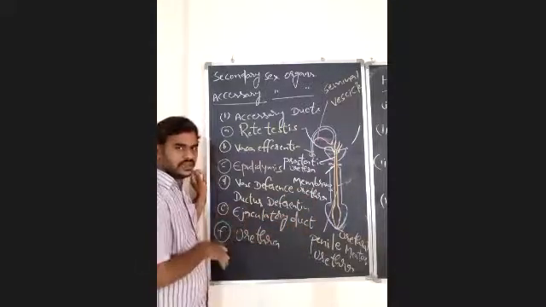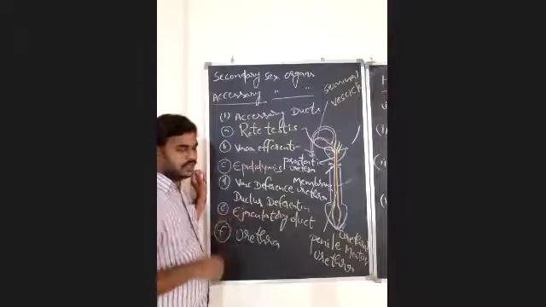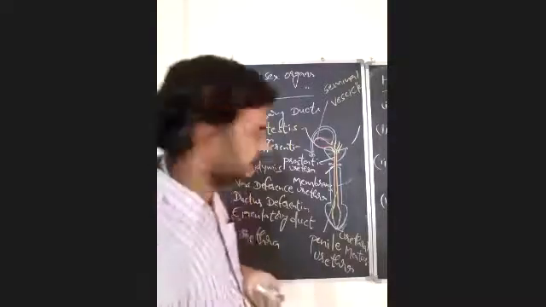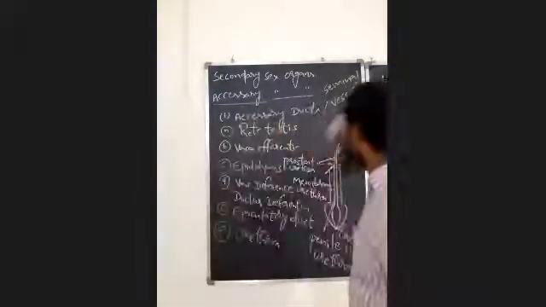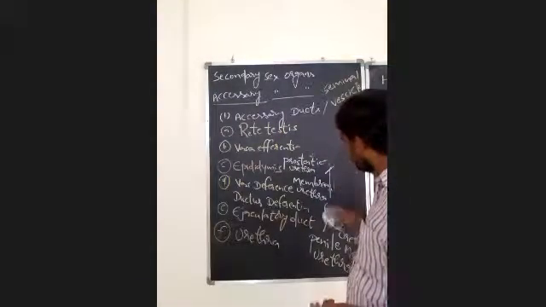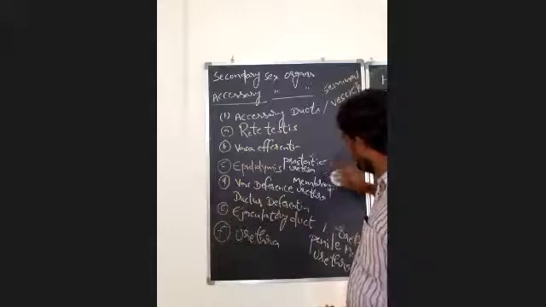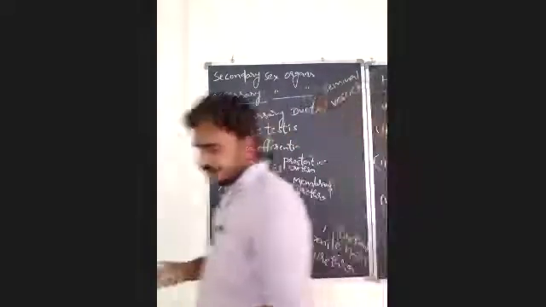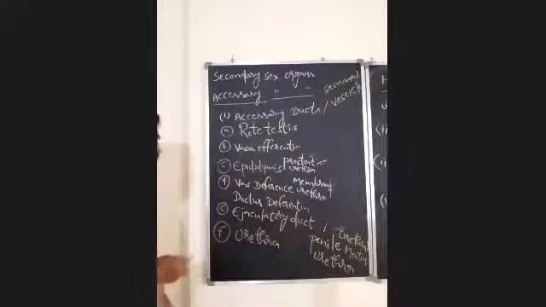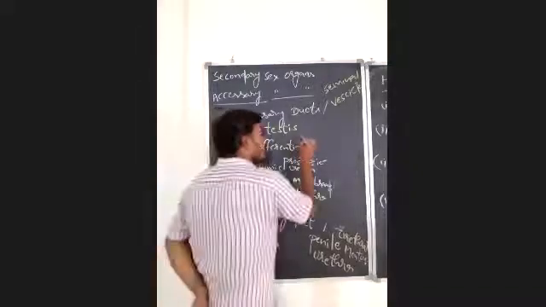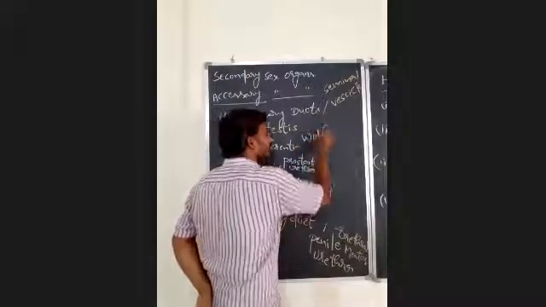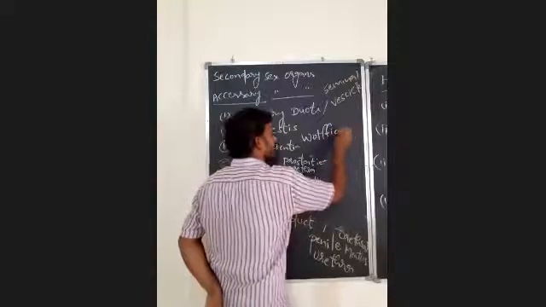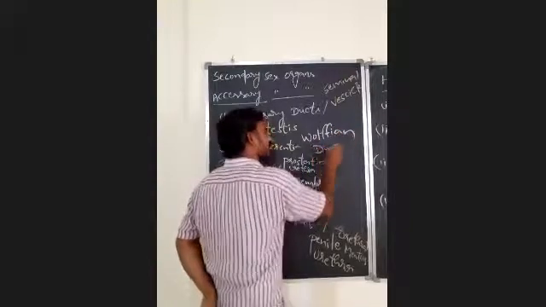Remember up to this. And one more thing, in human beings, the majority of the accessory ducts, especially from vasa efferentia to ejaculatory duct, are all developed from Wolffian ducts.